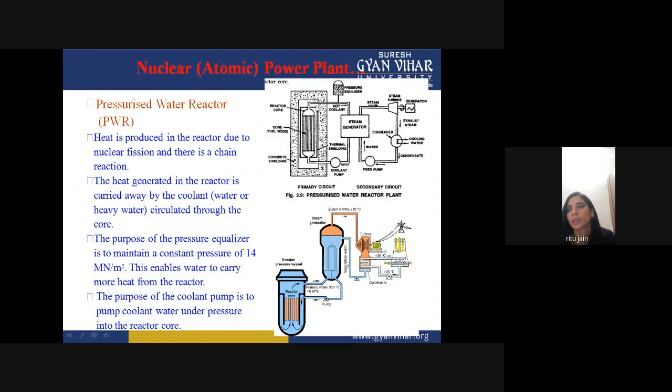The heat energy produced after this nuclear reaction is transferred over here, which generates the steam. This steam is supplied to the steam turbine, which converts it into mechanical energy. The turbine starts to rotate, and it is directly connected to the generator.